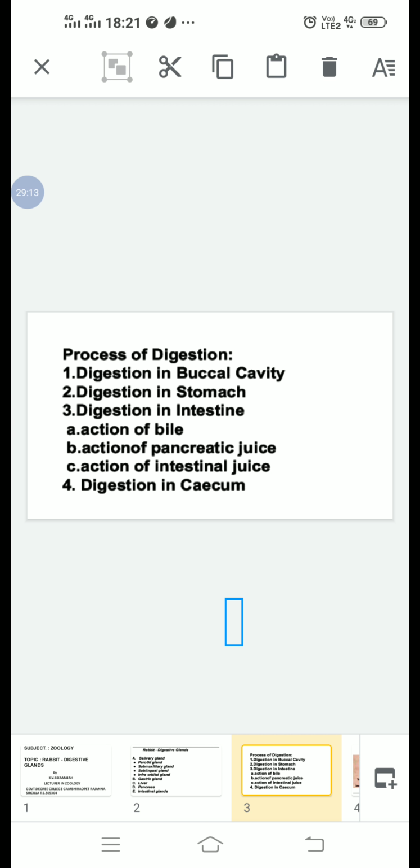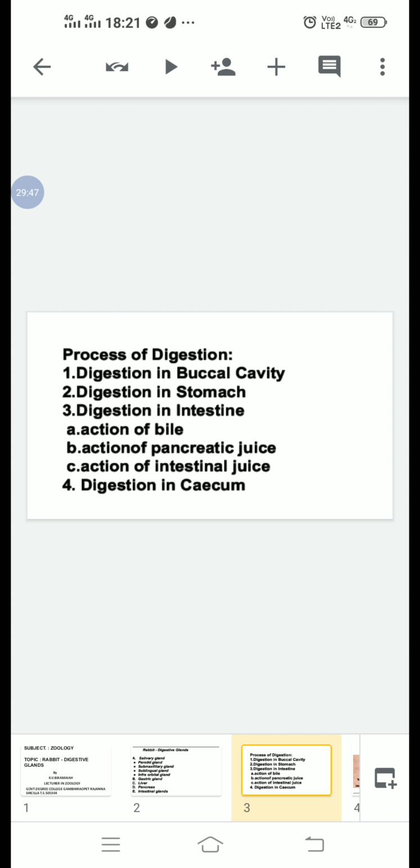Aminopeptidase breaks the polypeptides into tripeptides and amino acids. Tripeptidase breaks the tripeptides into dipeptides and amino acids. Dipeptidase digests the dipeptides into amino acids. Maltase, lactase and sucrase digest the disaccharides into monosaccharides. Lipase digests the lipids.